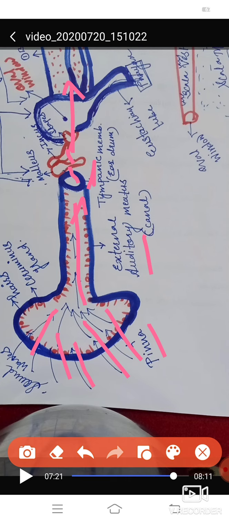Due to the sound waves, the basilar membrane shakes, and the hair cells present in the organ of Corti are bent against the tectorial membrane. Nerve impulses are generated and sent to the afferent nerve fibers, and the impulses are carried by the auditory nerve to the auditory center of the brain, where the impulses are analyzed, and we perceive the sound. This was all about the hearing of sound, that is, how we hear.